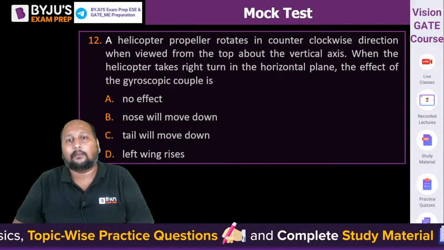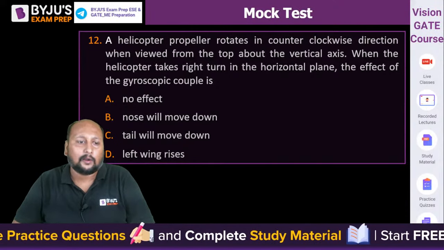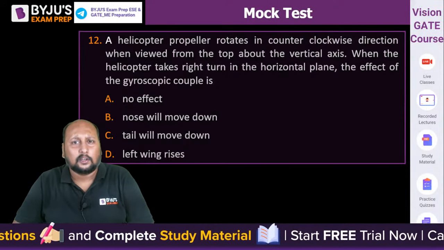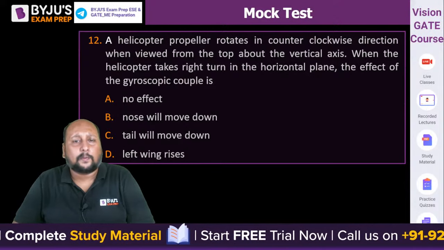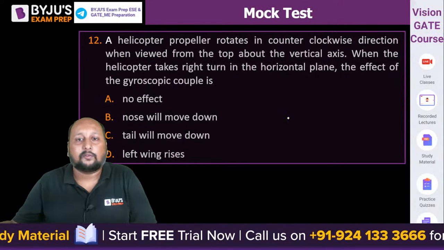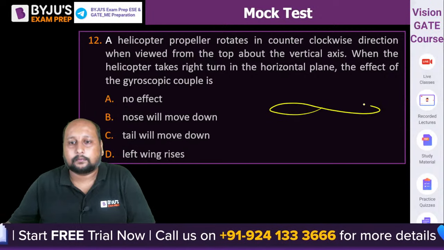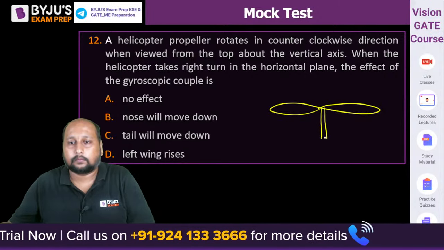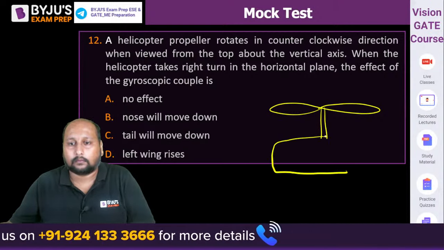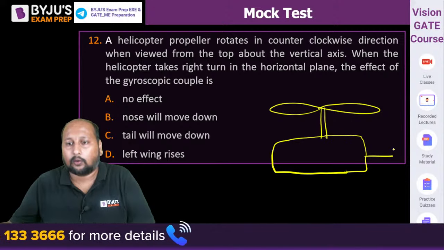उसके बाद there will be 3 more questions to go, and I want some question as a homework for you guys to solve. A helicopter propeller rotates in counterclockwise direction when viewed from the top of the vertical axis. खिलौना वाला हेलीकॉप्टर लग रहा है.